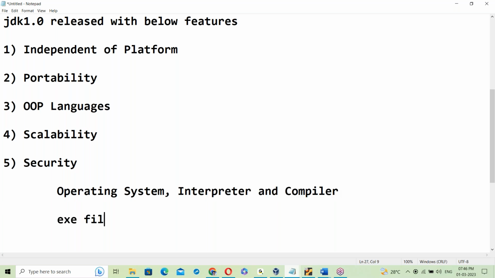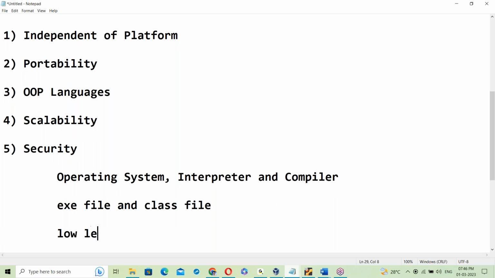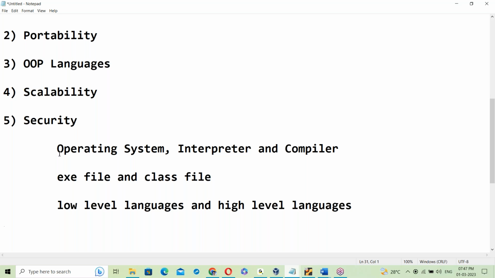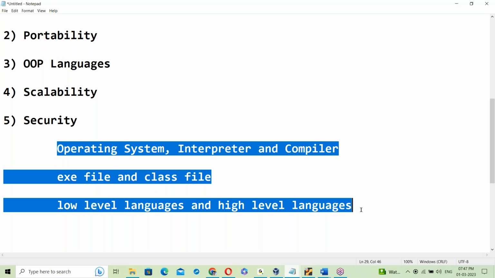Next, about exe files and dot class files. Next, about low level languages and high level languages. So these are the basics: OS, interpreter and compiler, exe file and dot class files, low level language, high level language.